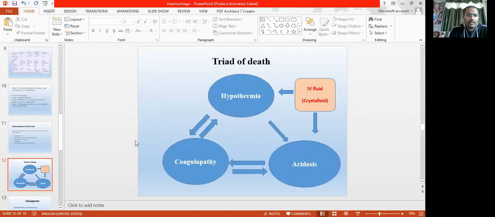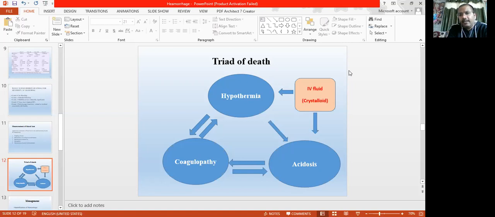Next important thing, this is the very important thing: the triad of death. That is called physiological exhaustion, which means the body is tired due to the bleeding and due to the compensation. So this is the triad of death. There are three things: hypothermia, coagulopathy, and acidosis. How does the patient land into this triad?